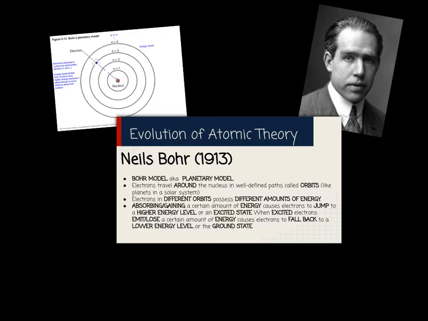And now we have Niels Bohr, who said, okay, well, if the positively charged substances, the protons, are located in the nucleus, which is in the center of the atom, then the electrons have to be traveling in orbits around the nucleus. And these orbits each have their own particular energy level. That was his contribution. He said that these electrons were in specific energy levels, and as you got further away from the nucleus, you got more and more energy in your electrons.